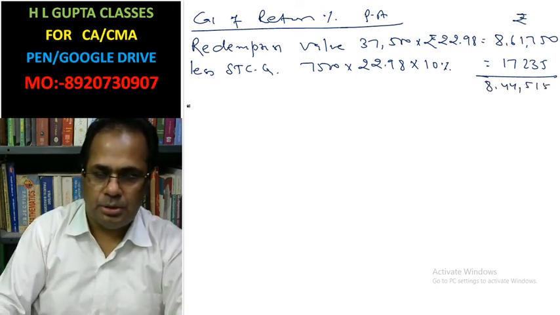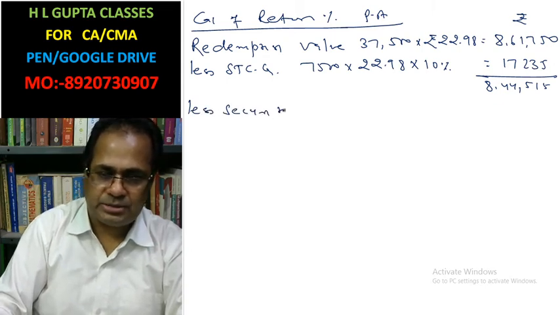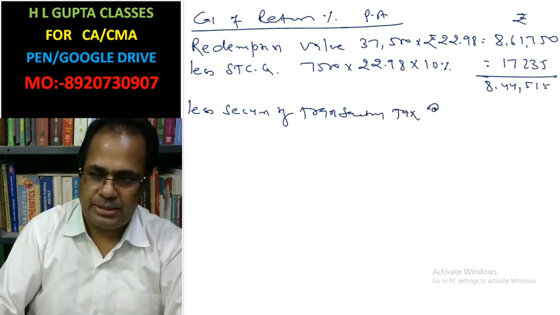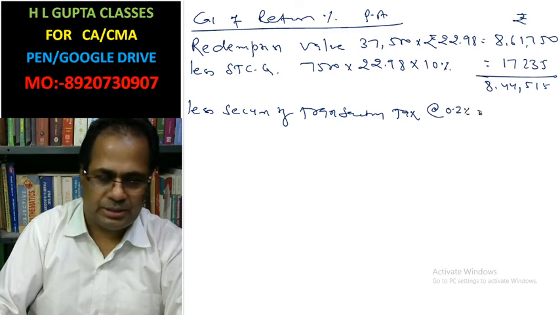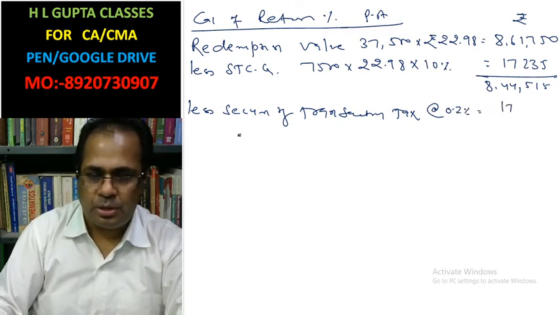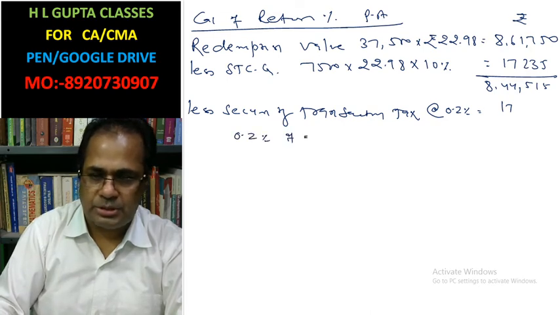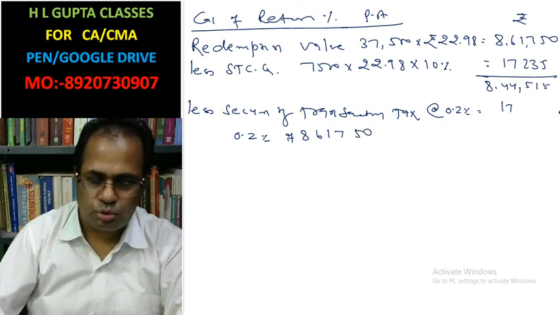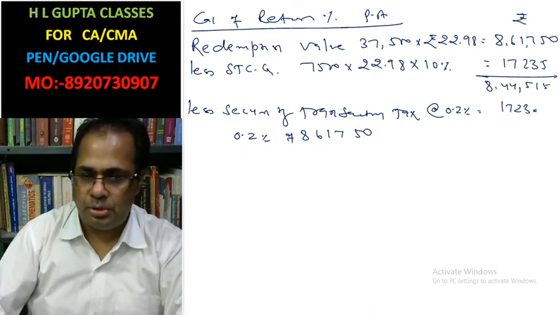8,44,515 less security transaction tax. Security transaction tax at the rate of 0.2% of 861,715 is 1723.50.